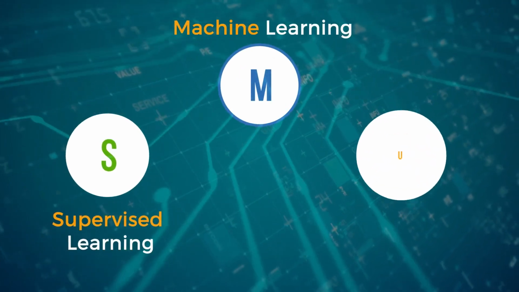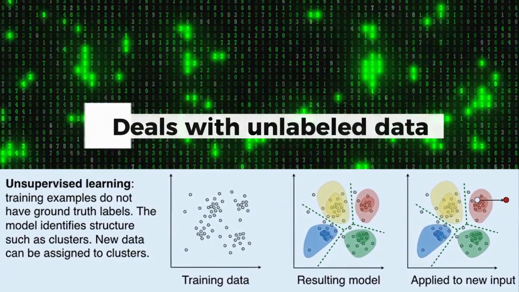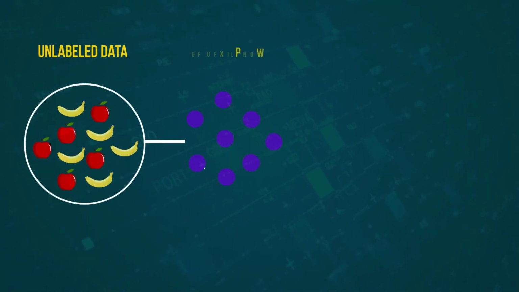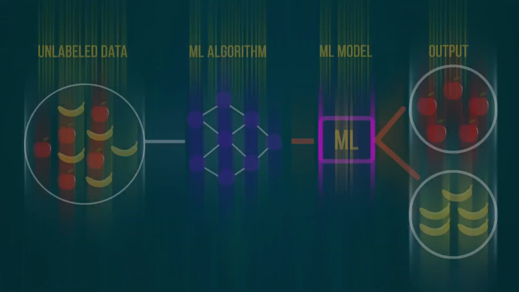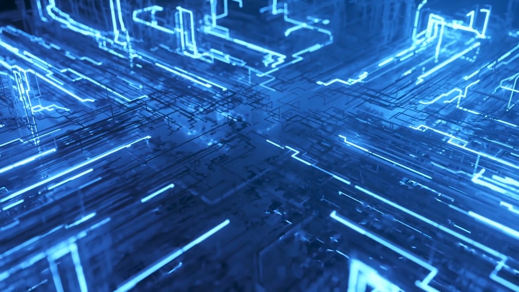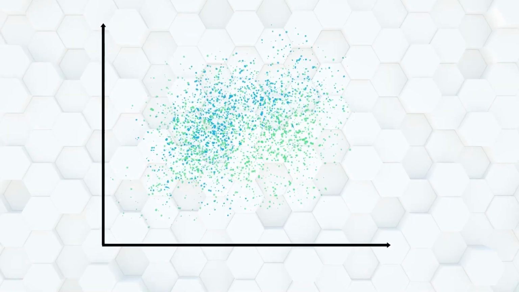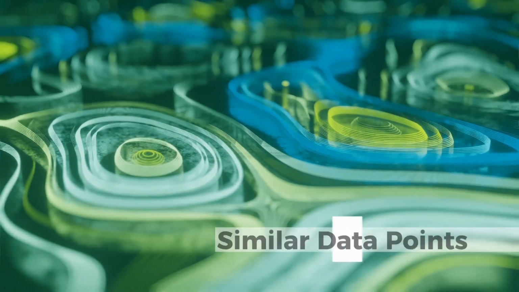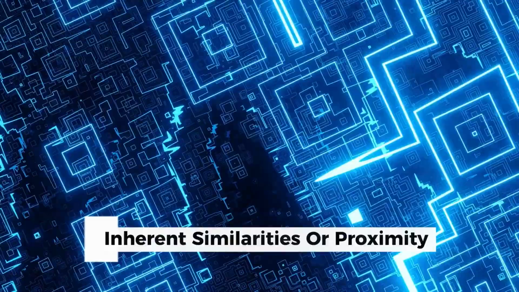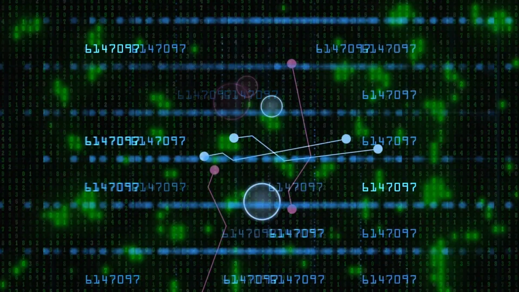Moving to the next one is unsupervised learning. Unsupervised learning is a branch of machine learning that deals with unlabeled data. Unlike supervised learning, unsupervised learning algorithms learn from data without any predefined output labels. The primary objective of unsupervised learning is to discover patterns, structures, or relationships within the data. One common technique used in unsupervised learning is clustering. Clustering algorithms group similar data points together based on their inherent similarities or proximity in the feature space. By identifying clusters, the algorithm can uncover hidden structures or categories within the data.